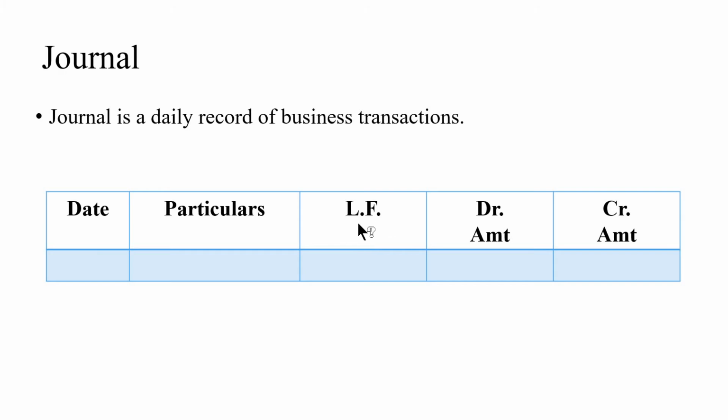The third column is LF. LF indicates here ledger folio. Once all the transactions are recorded in the journal, later it will be posted into the ledger accounts or account heads. The page number or the folio number of the ledger is recorded in the LF column, that is ledger folio column of the journal. Till then, this column remains blank. Next, the amount of account to be debited and credited will be written in the fourth and fifth column, that is debit amount column and credit amount column.